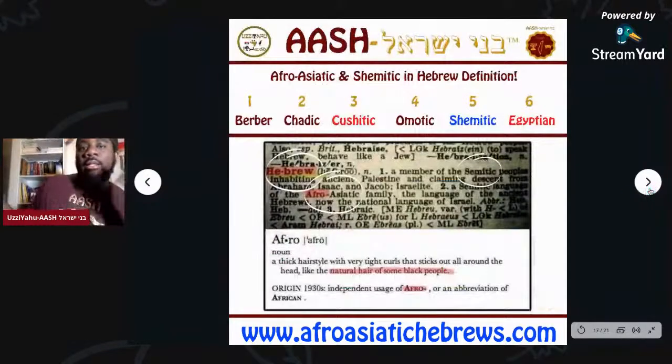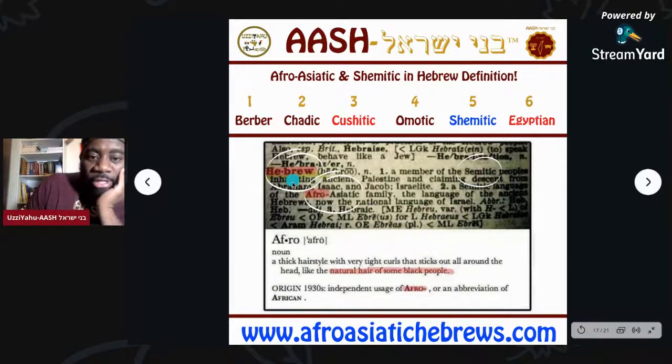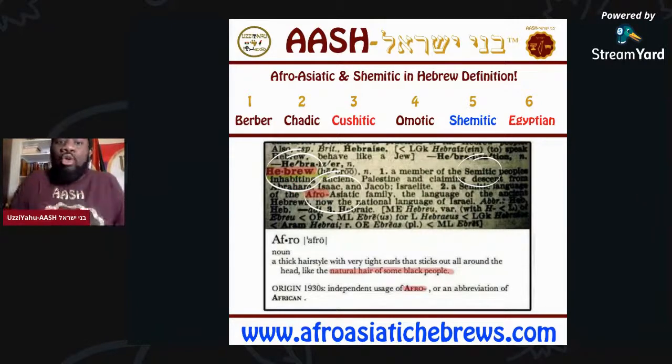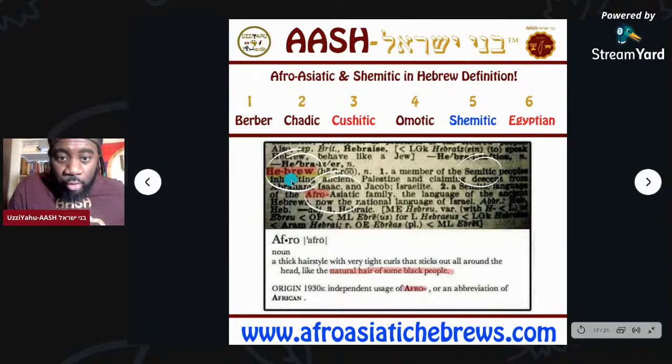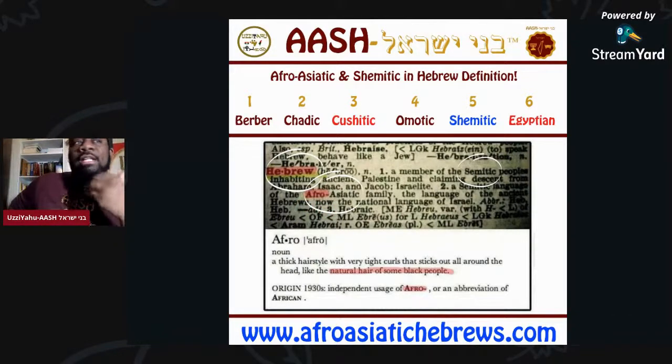All right. Again, Afro-Asiatic, Shemitic, and Hebrew definitions. And the reason why we proclaim Afro-Asiatic, Shemitic, Hebrew, you can find it in the dictionary. These terms that I'm saying are in the dictionary. We see the definition of Hebrew, we see Afro-Asiatic, we see Semitic, Shemitic. And Afro-Asiatic, a lot of people that go to college, a lot of scholars, that's a very good term. When you say Afro-Asiatic, you know that's talking about melanated people.